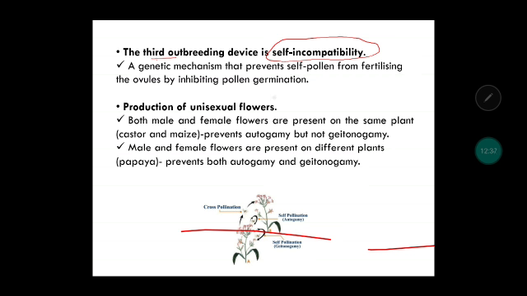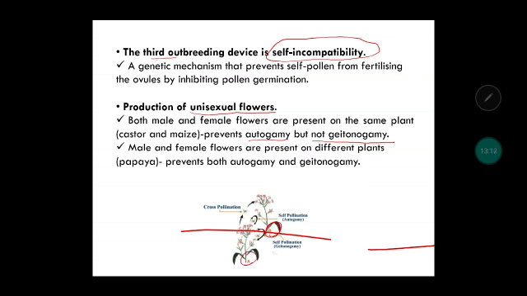Next is production of unisexual flowers. So this is another method. Unisexual flowers means that both male and female flowers are present on the same plant. Now listen to this very carefully. If male and female flowers are present on the same plant, it can prevent autogamy, but it cannot prevent geitonogamy. Remember geitonogamy? See, again this diagram I have taken. This is plant A and this is plant B.